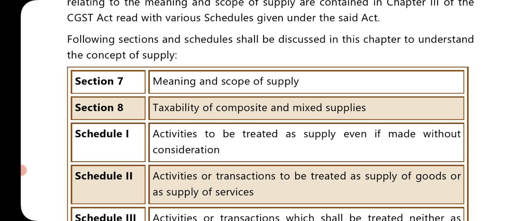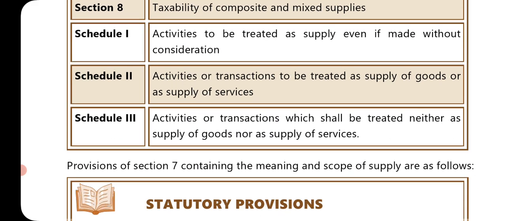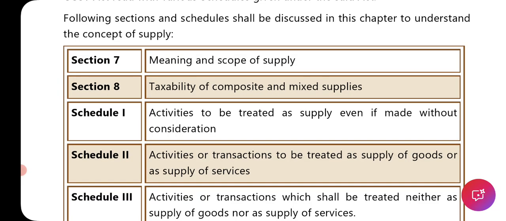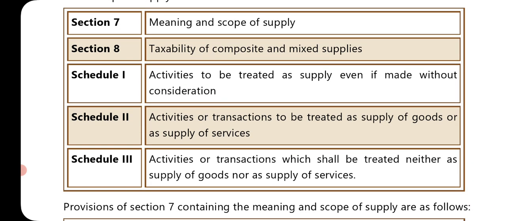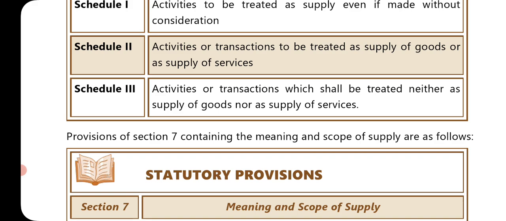So they have given us a few sections, definitions and so on. Section 7 is about meaning and scope of supply. Section 8 is about taxability of composite and mixed supply. Schedule 1 is activities to be treated as supply even if made without consideration. Schedule 2 is about activity or transaction to be treated as supply of goods or services. And schedule 3 is about activities or transactions which shall be treated neither as supply of goods nor as a supply of service.